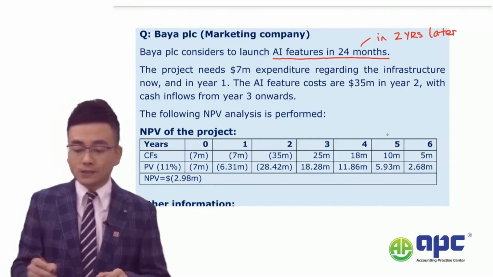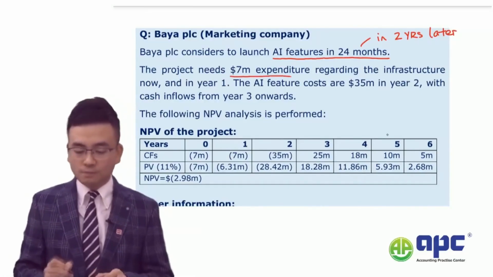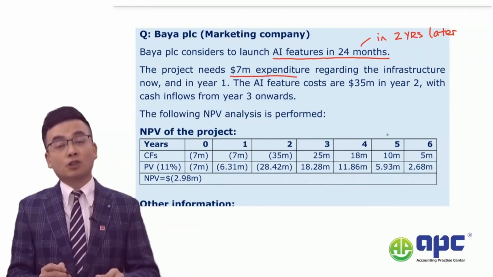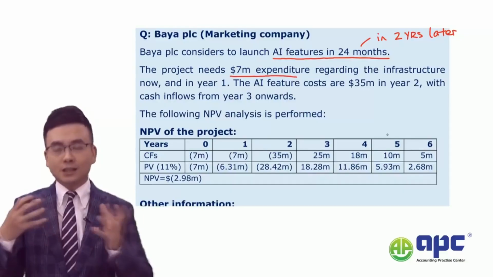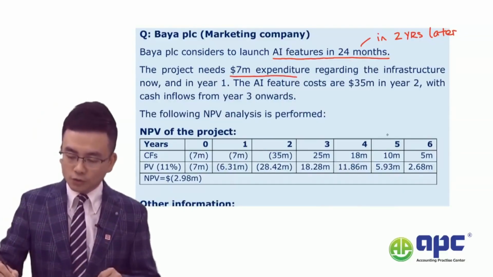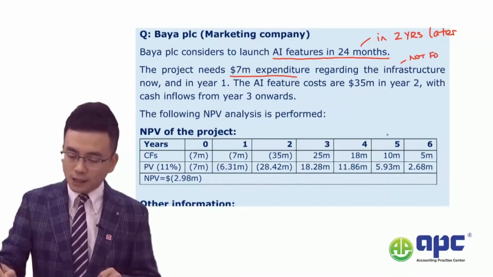The project needs $7 million expenditure regarding the infrastructure now, for example, buying the server and so on, but not for the AI features.